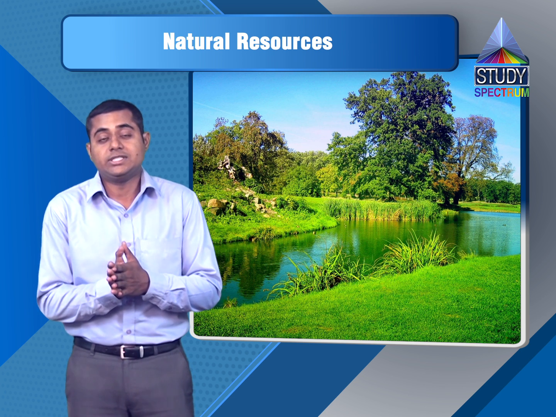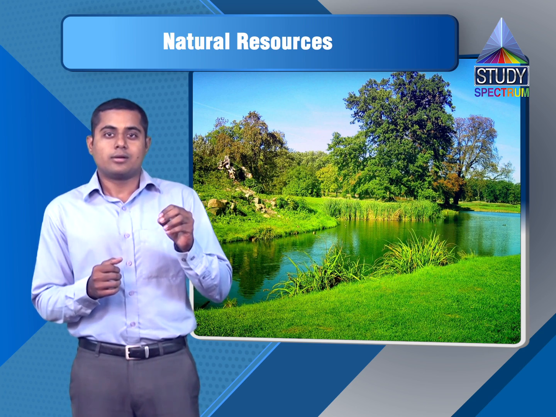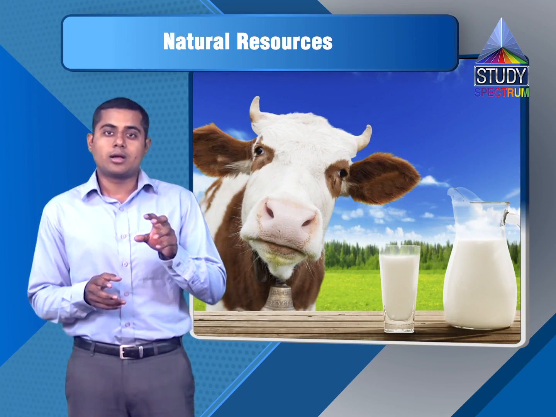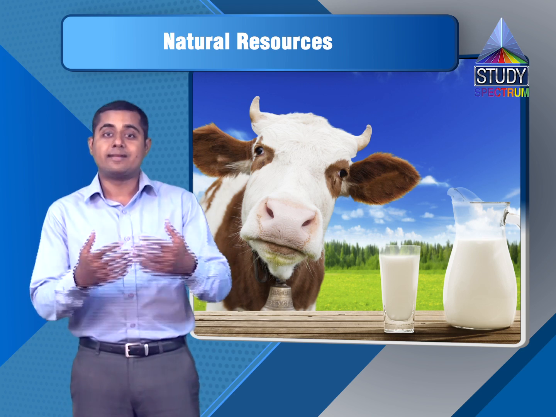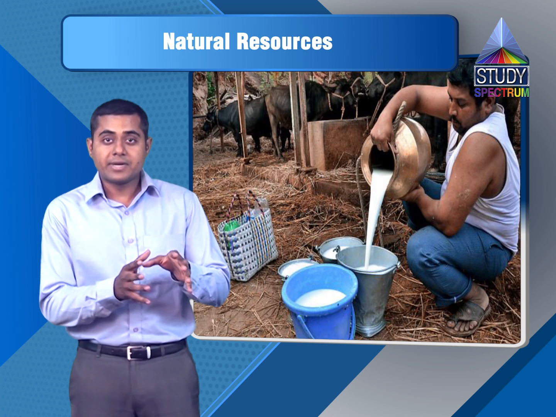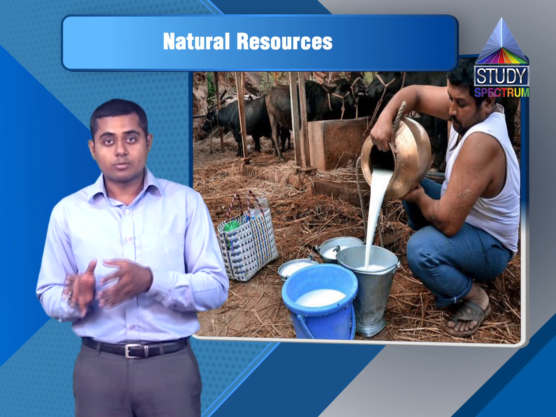Why do we call something natural or artificial? What are the things that are artificial? What are the things that are natural? Let's give a thought about it. Let's take the example of cow milk. Cow milk is a natural thing, right? Because it is created naturally. It is not a man-made thing. We cannot make it in a laboratory.